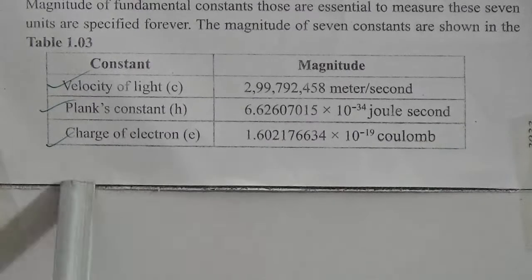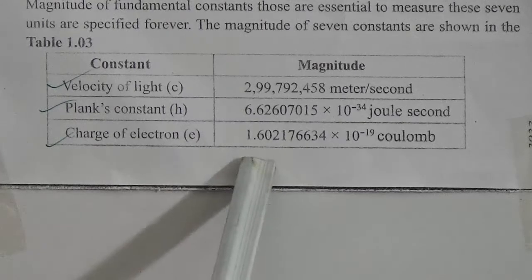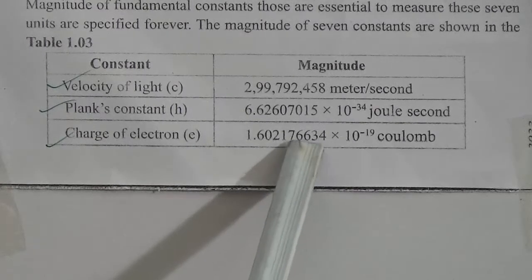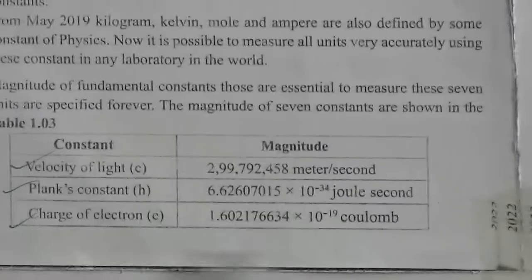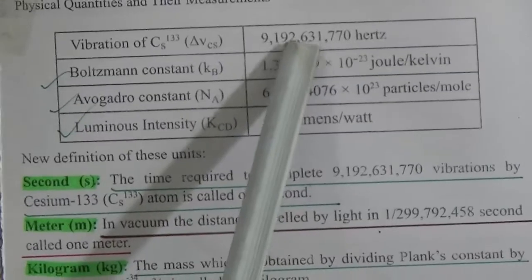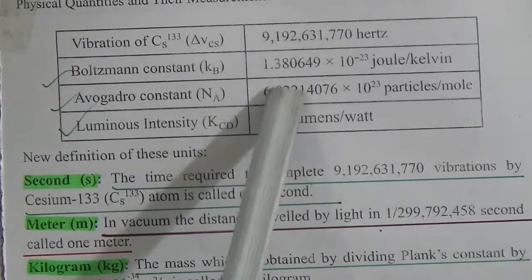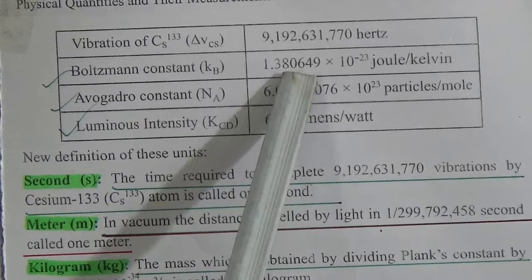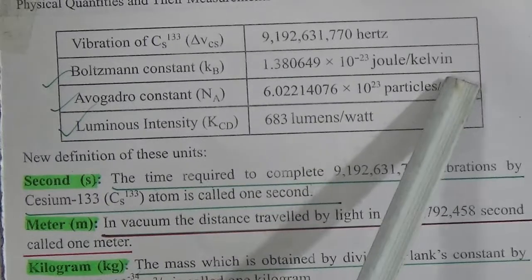Our next constant is the charge of electron. It is denoted by e. The magnitude is 1.602176634 into 10 to the power minus 19 coulomb. This is a very important constant. We will use it in different math. Next is the vibration of cesium. The magnitude is 9,192,631,770 Hz. Boltzmann constant, kB. The magnitude is 1.380649 into 10 to the power minus 23 joule per Kelvin.